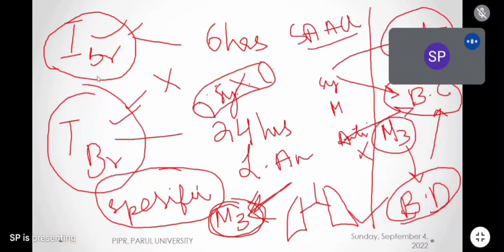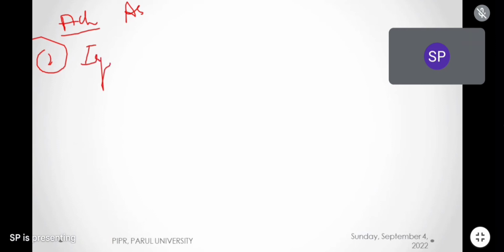Clear? Now I want to add some important points about anticholinergic drugs which are used in asthma and COPD. Number one, in anticholinergic drugs for asthma we have two drugs. First one is ipratropium bromide, and second one we have tiotropium bromide.